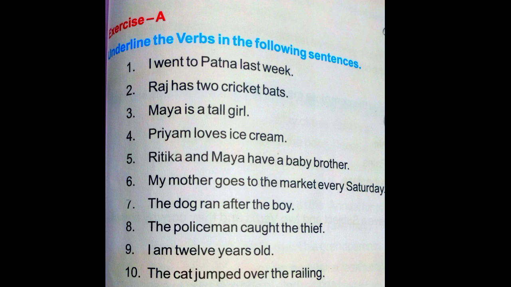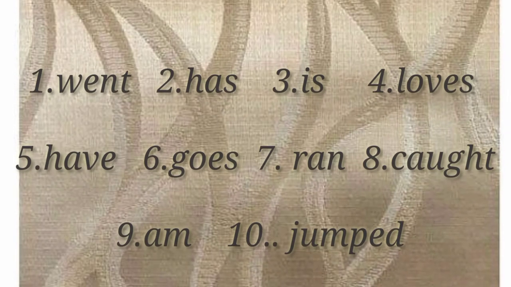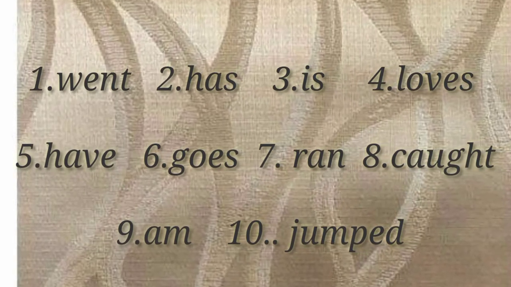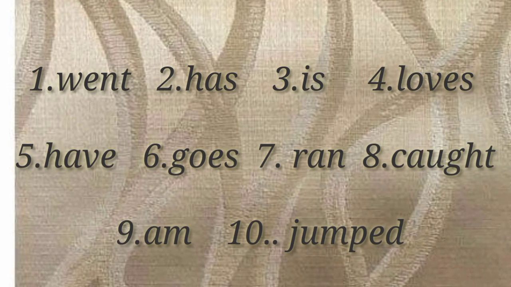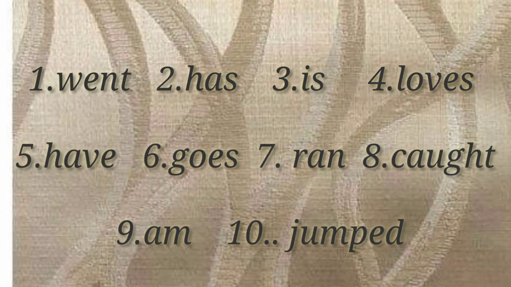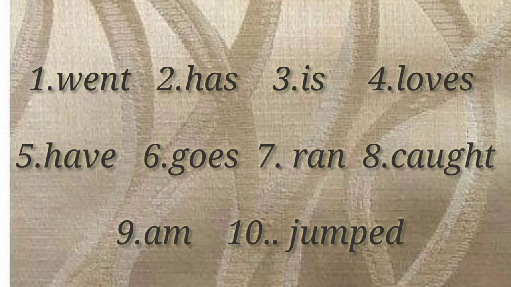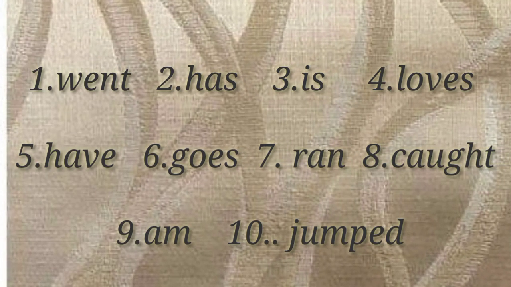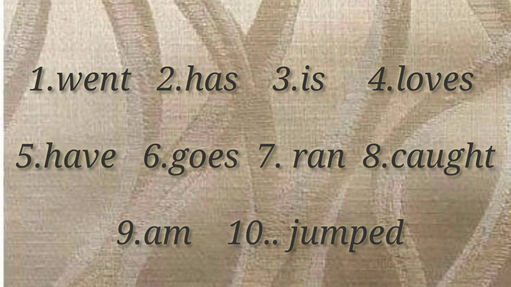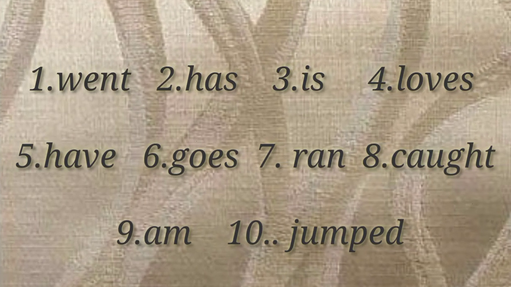The cat jumped over the railing. Answer is jumped. So what are the answers in these sentences which tells us about the action, about being something, or about the ownership of the subjects? So the answers are went, has, is, loves, have, goes, ran, caught, am, and jumped. Write down these answers. You have to underline these answers, so do it in the textbook itself.